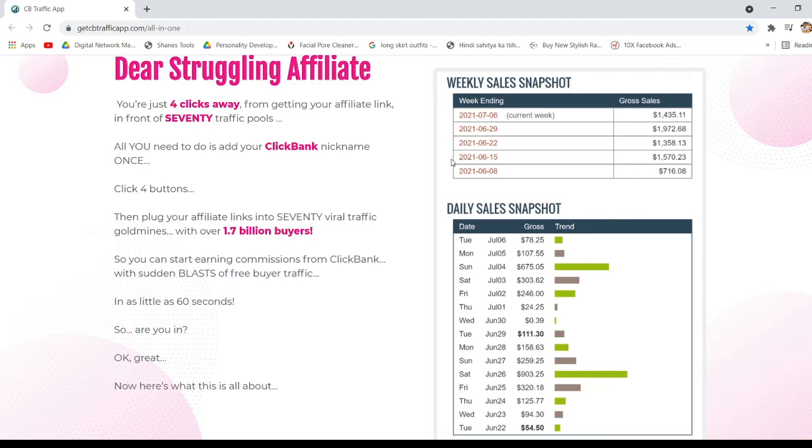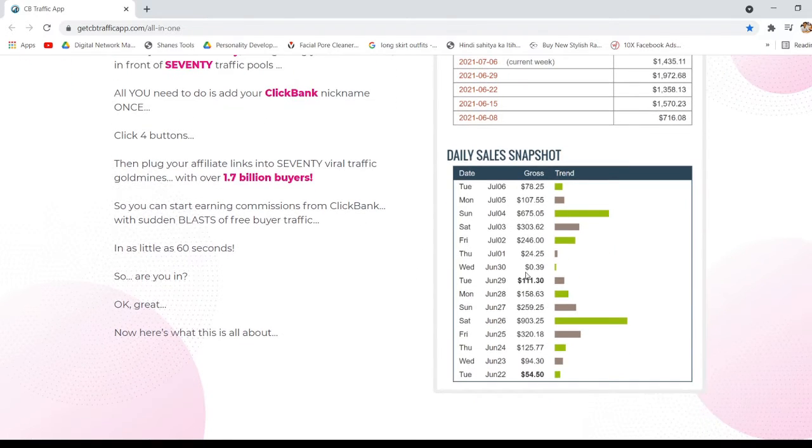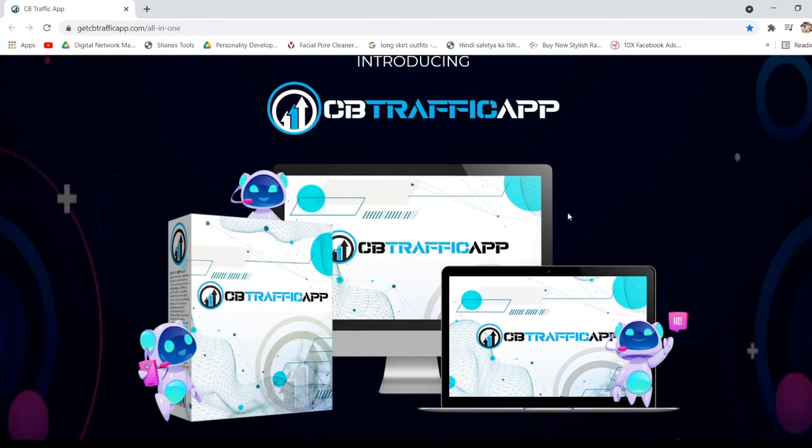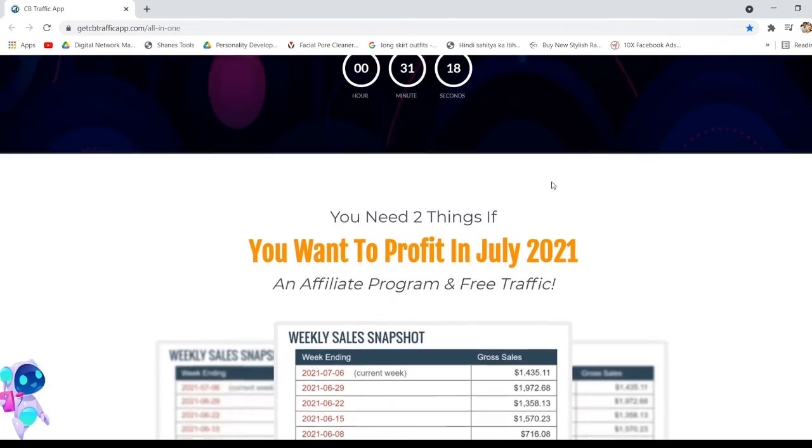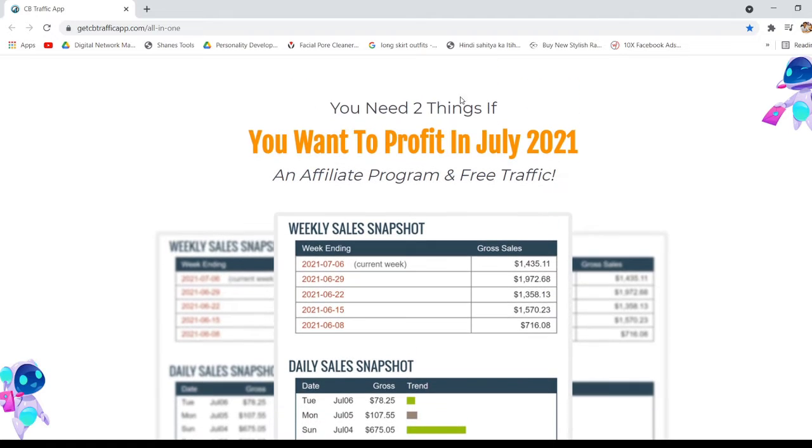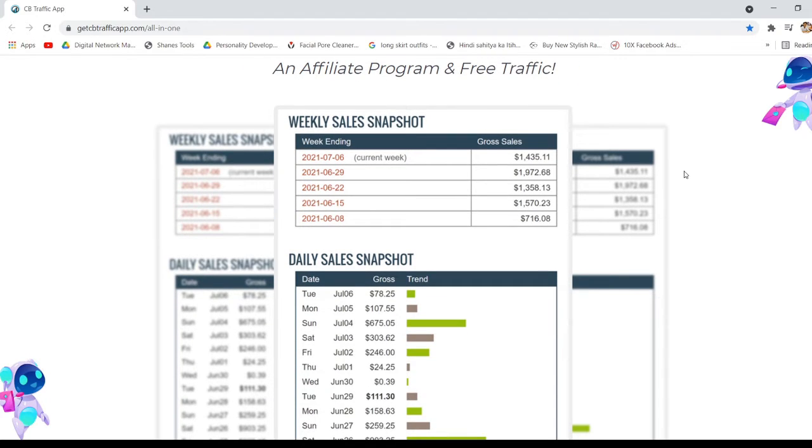Okay, great. Now here is what this thing is all about. As you can see, here are some snapshots that have been added by these people. I've already introduced you to this thing called the CB Traffic app. Now let's go down more. You need 2 things if you want to profit in July 2021: an affiliate program and free traffic. That's it. And here are some snapshots. As you can see, $1,435, $1,972, and all.